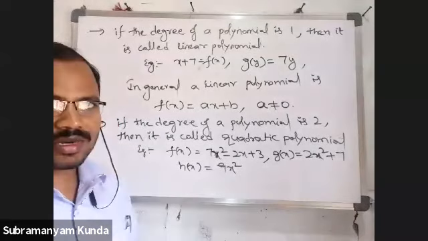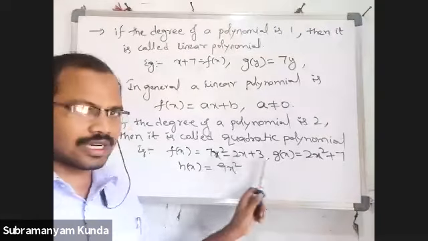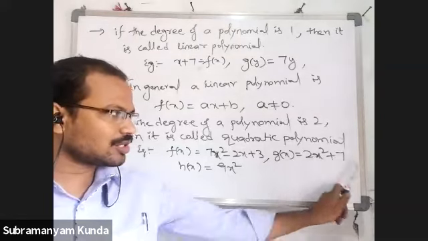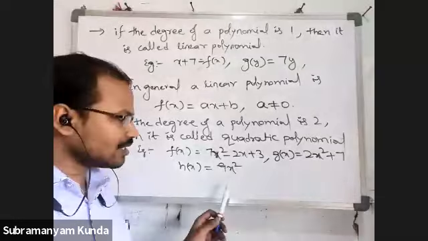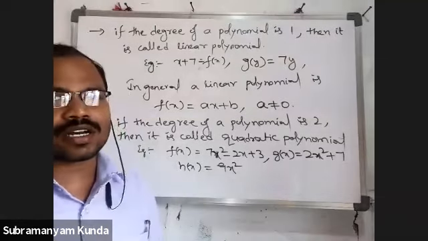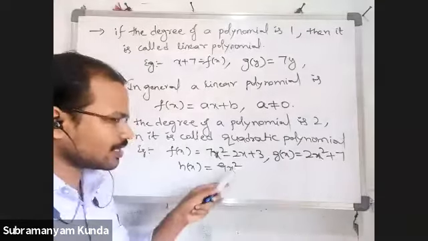Yes, they all are quadratic polynomials, but the first one has 3 terms, the second one has 2 terms, and the third example has only a single term. Even if it has a single term, it is a quadratic polynomial. Why? Because its degree is 2.